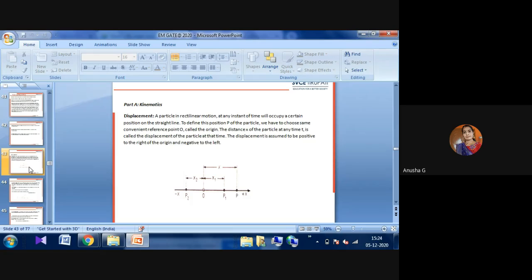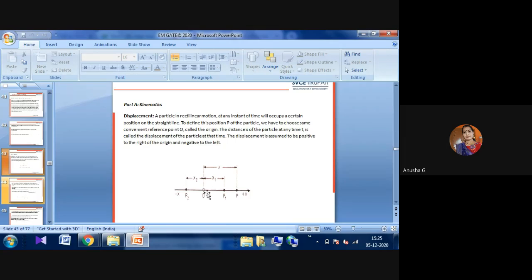Next, we will go to kinematics. Kinematics is nothing but, without applying any force, we observe some displacement: how the vehicles or the particle move. A particle in rectilinear motion at any instant of time will occupy a certain position on a straight line. To define the position P of a particle, we have to choose some convenient reference. That convenient reference point O is called the origin.